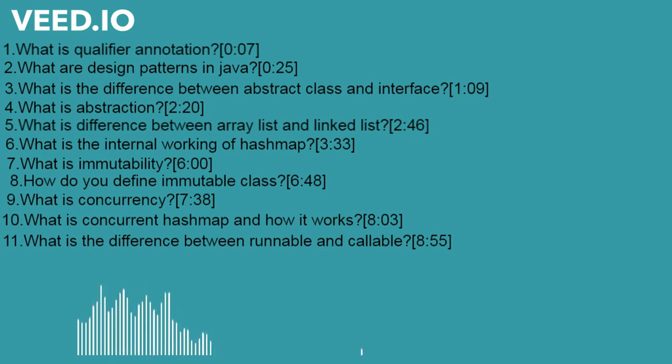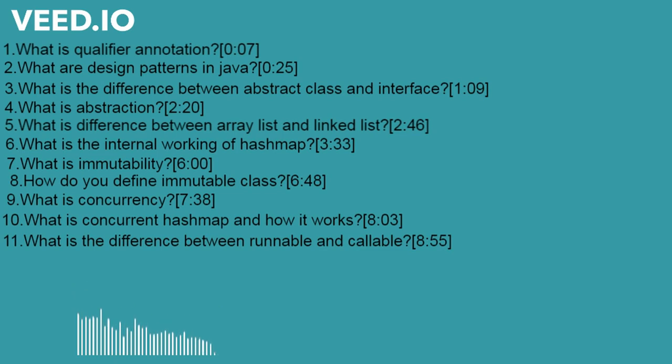How do you define an immutable class? For that we have some steps. If there is a customized class, let's suppose Employee, and we want to make it immutable, there are certain steps. The first one is we should make all the variables private and final.